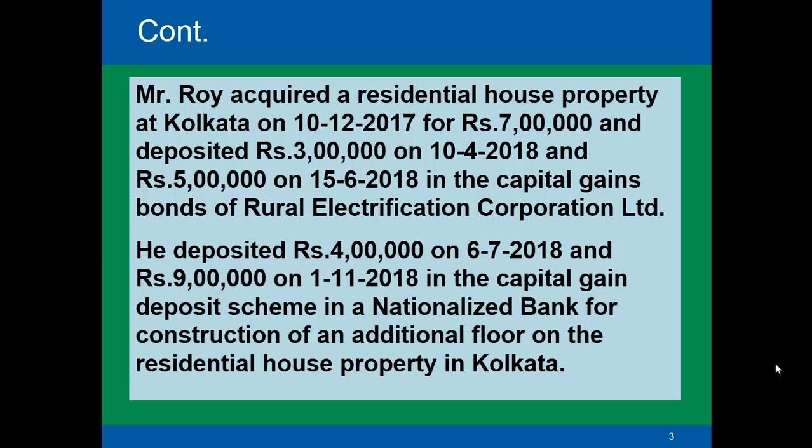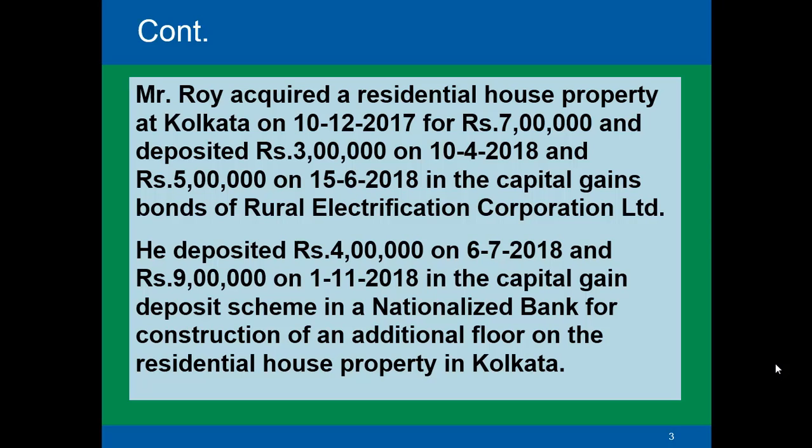Mr. Roy acquired a residential house property at Kolkata on 10th of December 2017 for rupees 7 lakhs and deposited rupees 3 lakh on 10th of April 2018 and rupees 5 lakhs on 15th of June 2018 in the capital gains bond of Rural Electrification Corporation Limited.